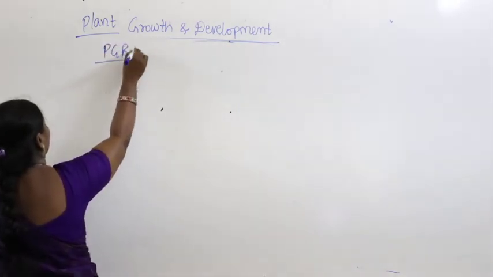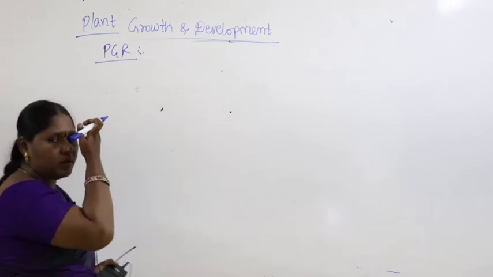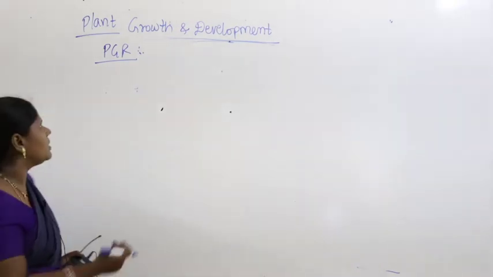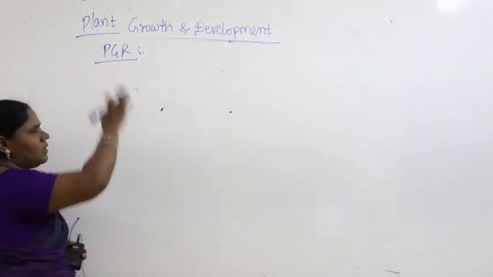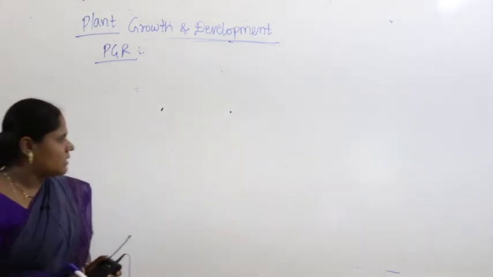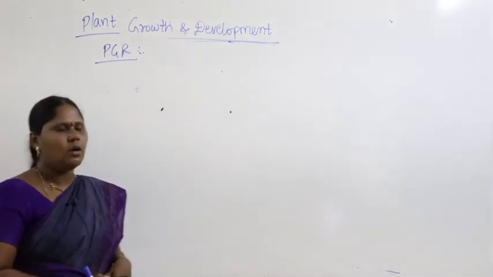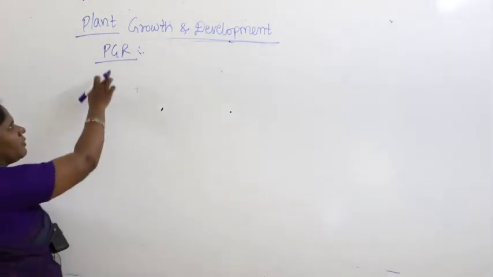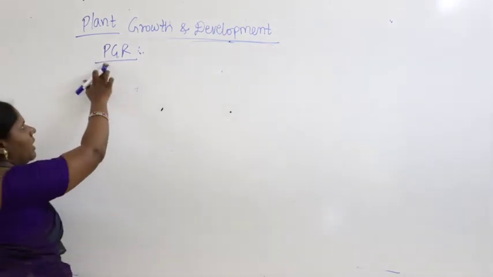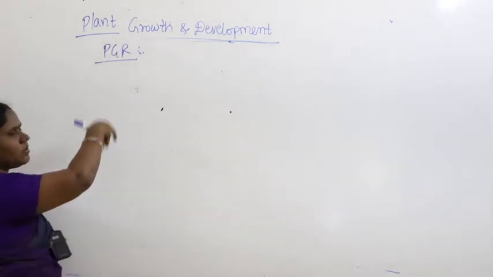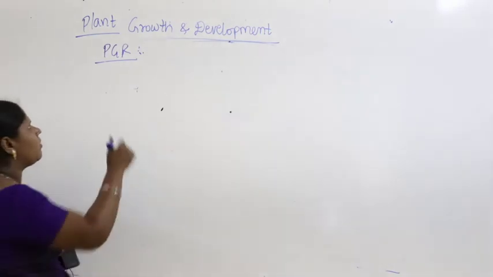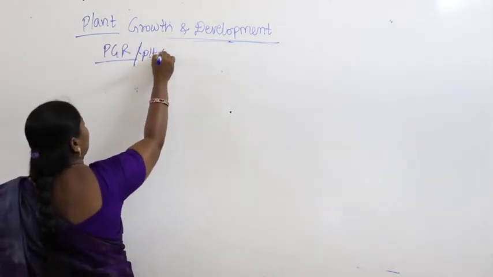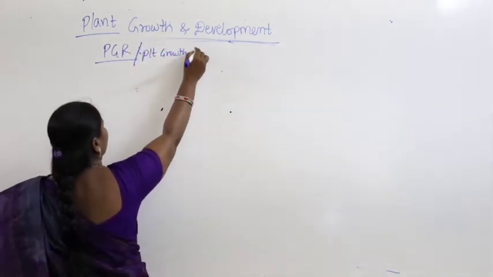Right, let us continue. PGR, what is PGR here? That is plant growth regulators. Let us take these compounds and their composition. What are plant growth regulators? Plant growth regulators are also called plant growth hormones.